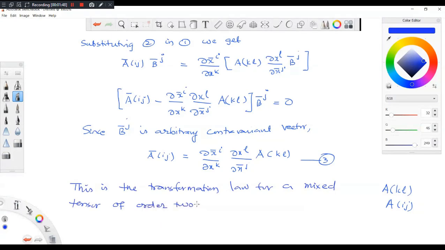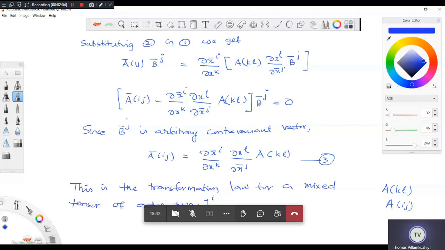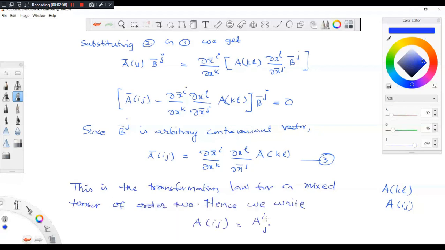Hence we write AIJ. Where is upper? This I and J. So covariant in J and contravariant in I. Okay, so I can now check from the transformation law. You are checking what type of quantity it is. Okay, so this is what this example says.